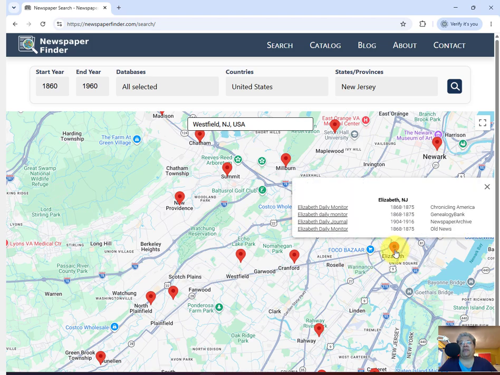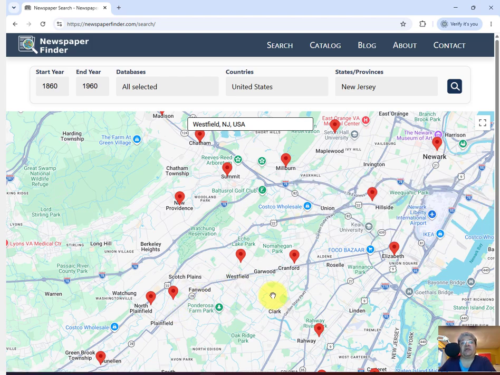If I just look at Elizabeth, on the list for Elizabeth, I'm seeing Newspaper Archive. I'm also seeing Genealogy Bank. I also know Genealogy Bank as a paid subscription. Chronicling America is backed by, or it's the archive of, let me think, the Library of Congress, right? So it is a free archive. And then I've never heard of this Old News. I don't know if it's free or paid. By the way, each of these is a link that will jump me to the actual archive itself. But I think you can see immediately just how useful this is.